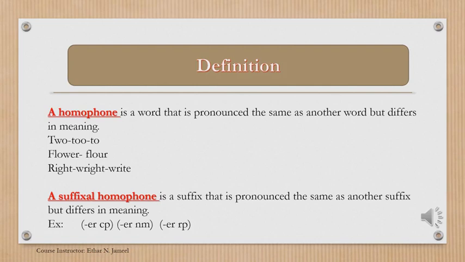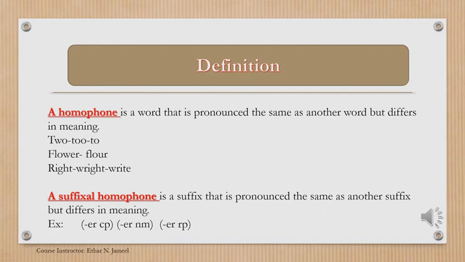Now we know what is meant by homophone. And by suffixal, we refer to suffixes. It means that we are going to talk about the suffixes that are pronounced the same, but they have different meaning. So a suffixal homophone is a suffix that is pronounced the same as another suffix, but differs in meaning.